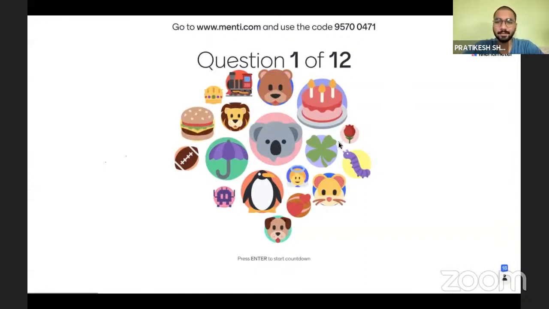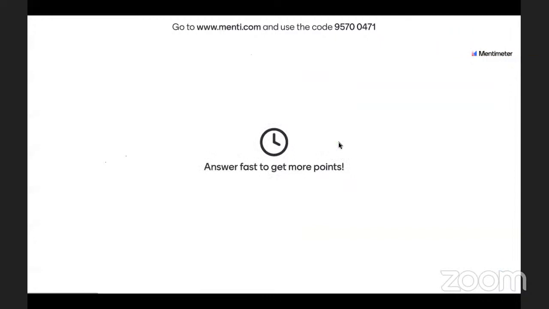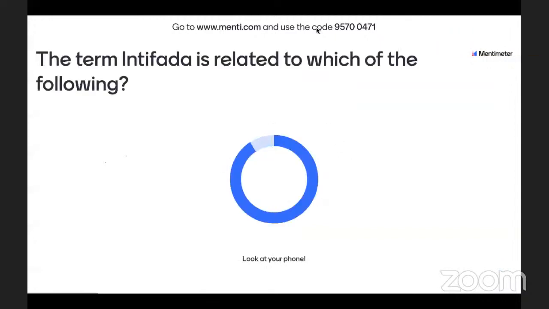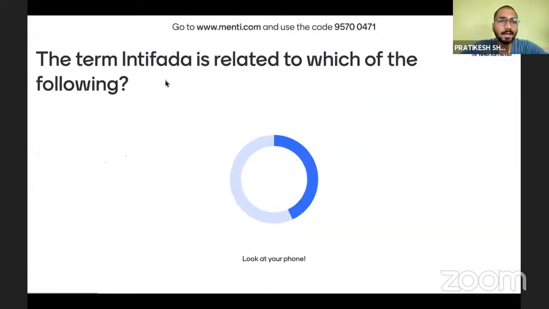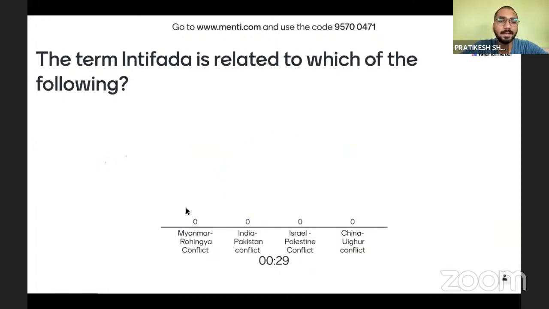Okay. Let's start the quiz, and our first question is: the term intifada is related to which of the following? Myanmar Rohingya conflict, India Pakistan conflict, Israel Palestine conflict, China Uyghur conflict. So this term is related to which of the following conflicts?